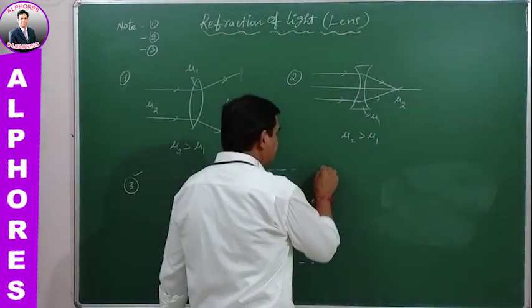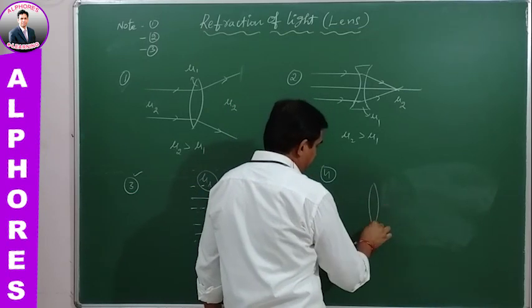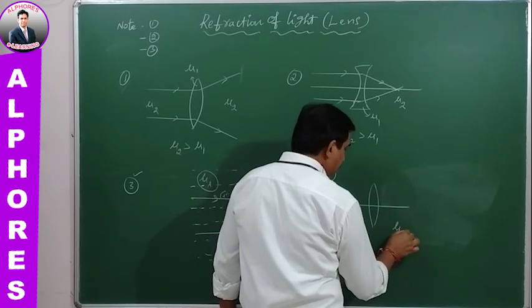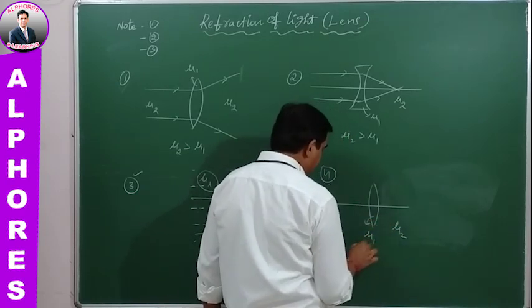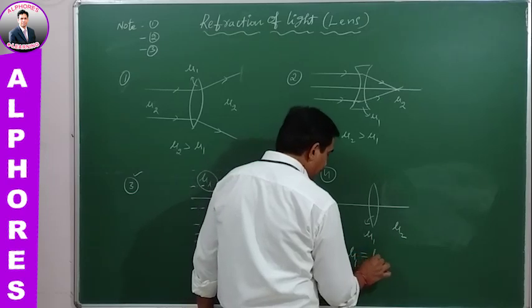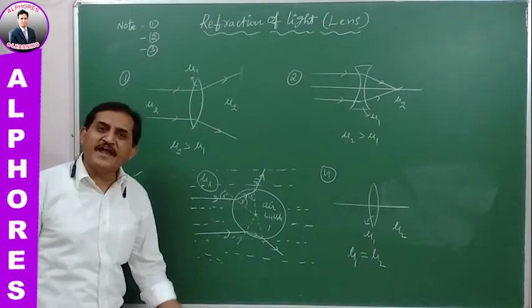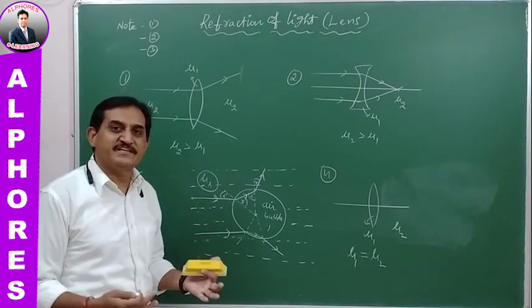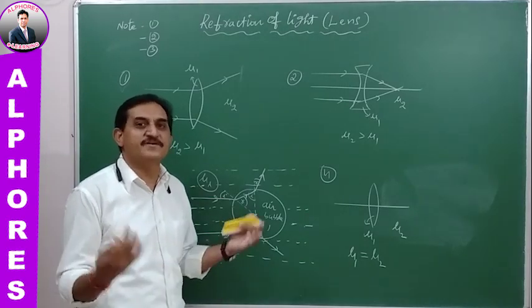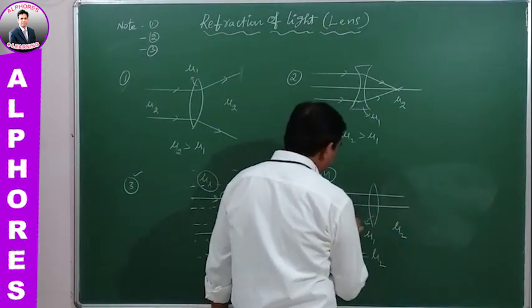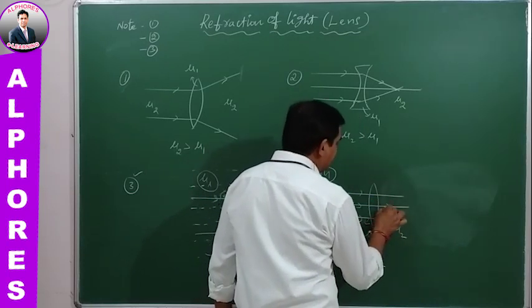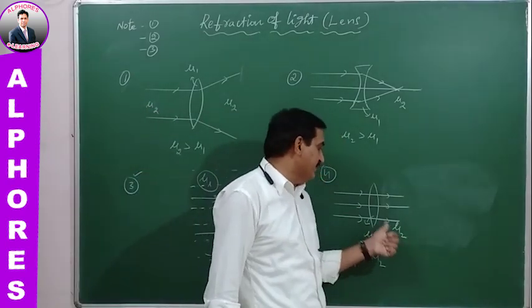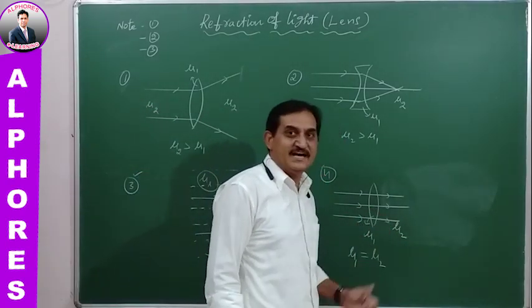Okay, next go for another point, fourth point here. Suppose there is a lens. The surrounding medium refractive index is mu2 and glass refractive index mu1. If mu1 is equal to mu2, what happens? No refraction takes place. There is no significance of converging lens and diverging lens. No use of it. A parallel beam of light incident, that should remain parallel. No deviation at all. The light never bends from its original path if the refractive index of the surrounding medium is equal to the refractive index of the glass medium.